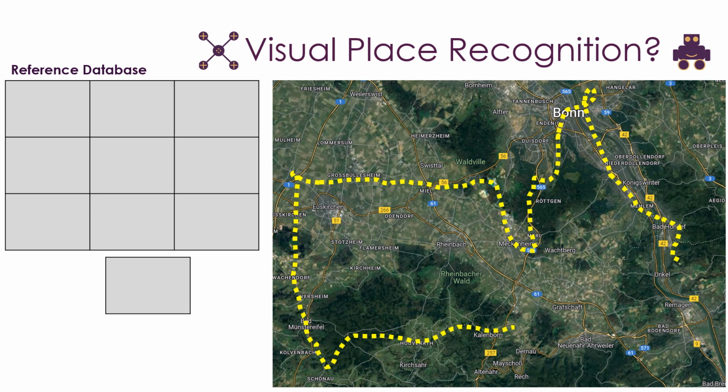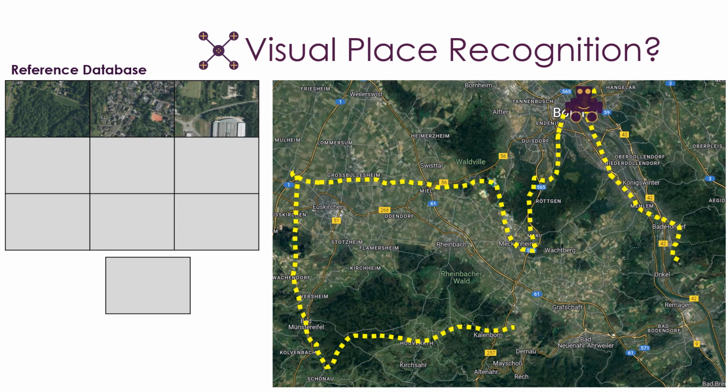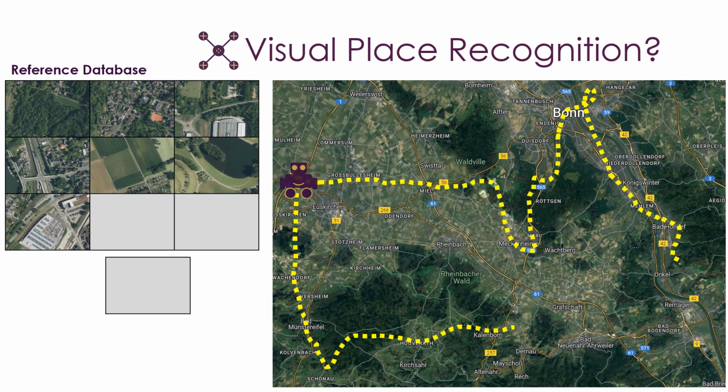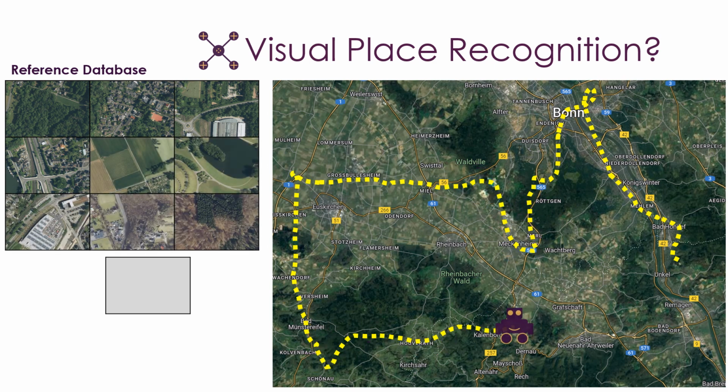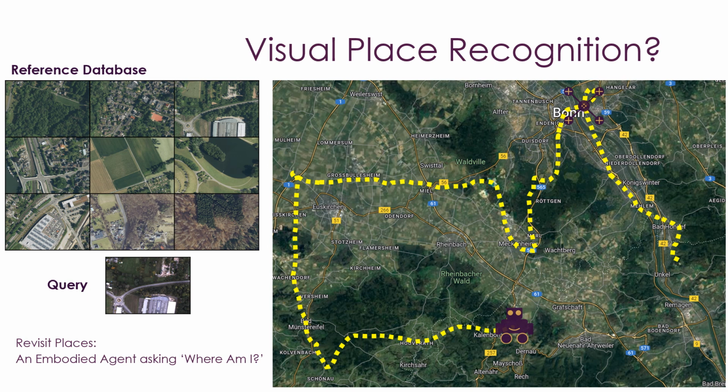Consider a robot visiting a new place and storing a reference map of images as it traverses its path. Now imagine it is revisiting the same place and recording a new query image under different circumstances. The objective of visual place recognition, or VPR, is to find the best matching image for a given query from the pre-built reference database.